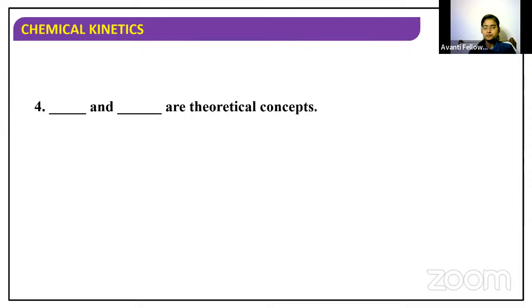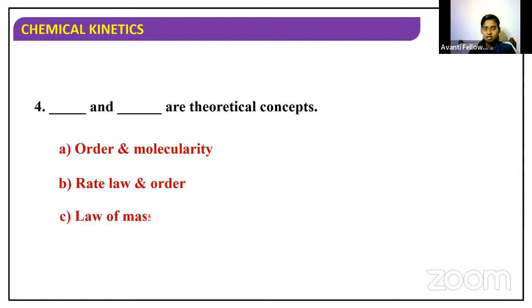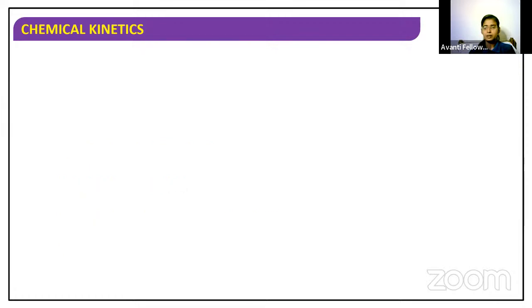Question number 4. Dash and dash are theoretical concepts. Order and molecularity, rate law and order, law of mass action and molecularity, or none of these. Which two are the theoretical concepts? Option C. Okay, option C is the correct answer. Law of mass action and molecularity. They are the theoretical concepts. Very good. So with this, we can close the order and molecularity topic.